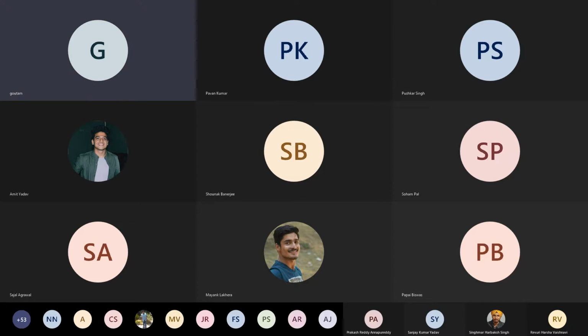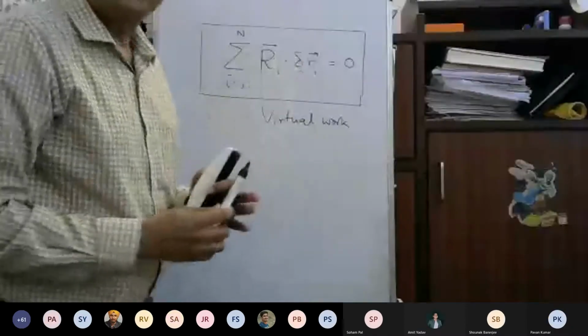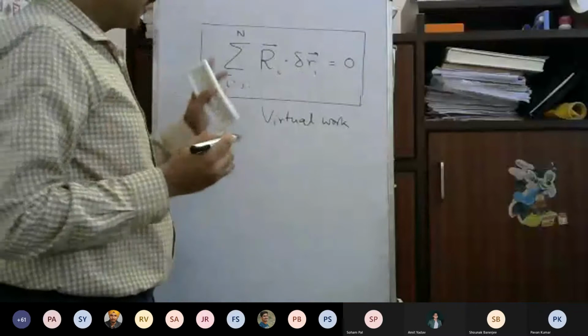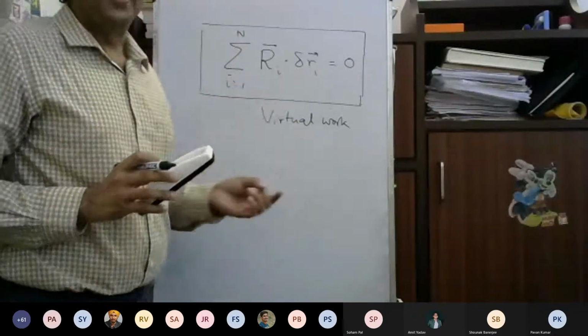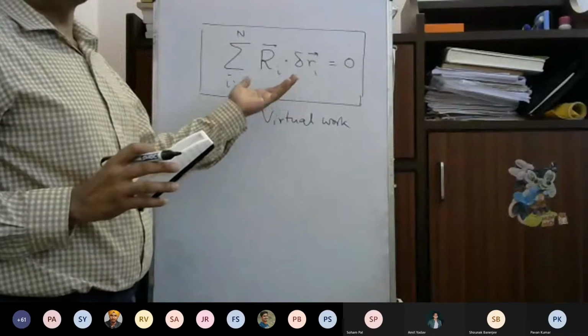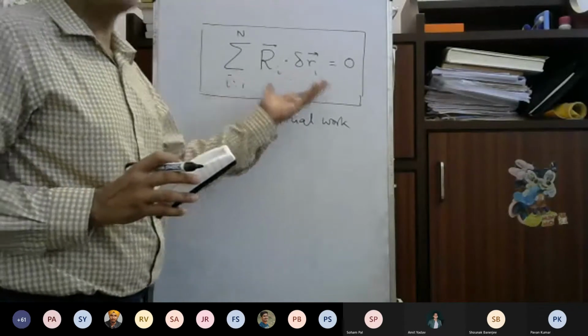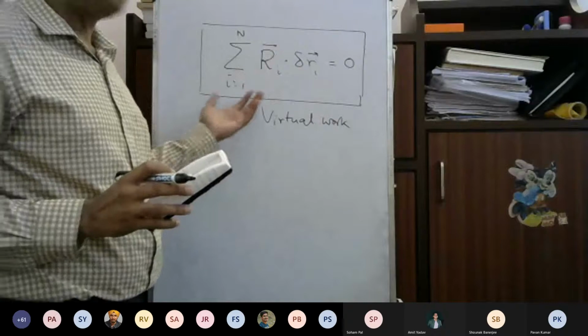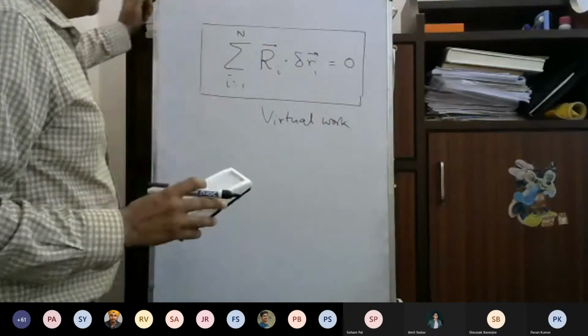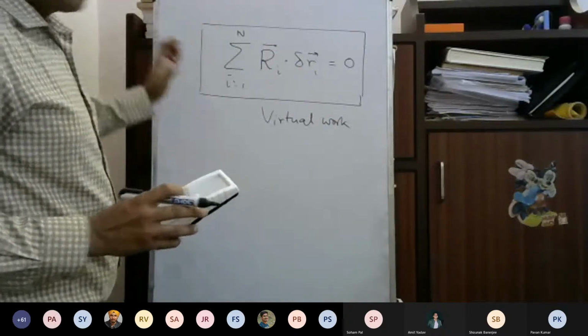So this is definitely true for the extended body. It's true for all bodies, but if you have an extended body and the reaction forces are acting at a particular point, then this summation is fine. Otherwise, we will have to replace it by an integral. Anyway, so this is the virtual work.